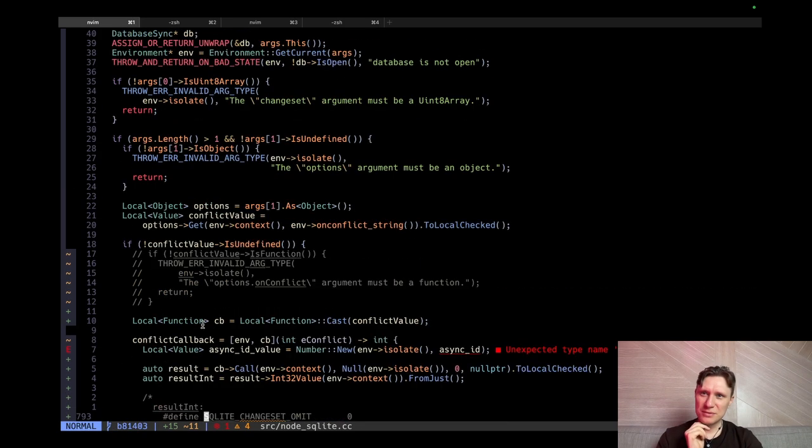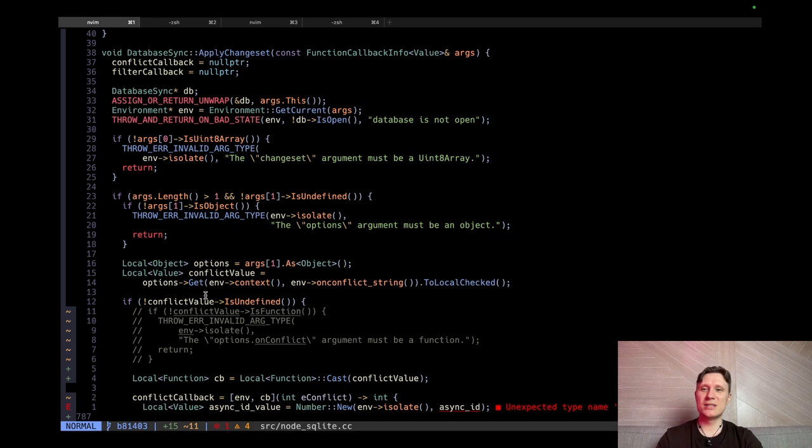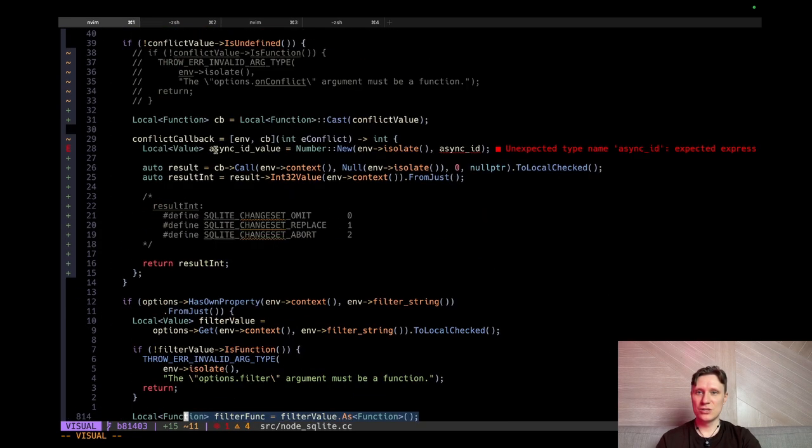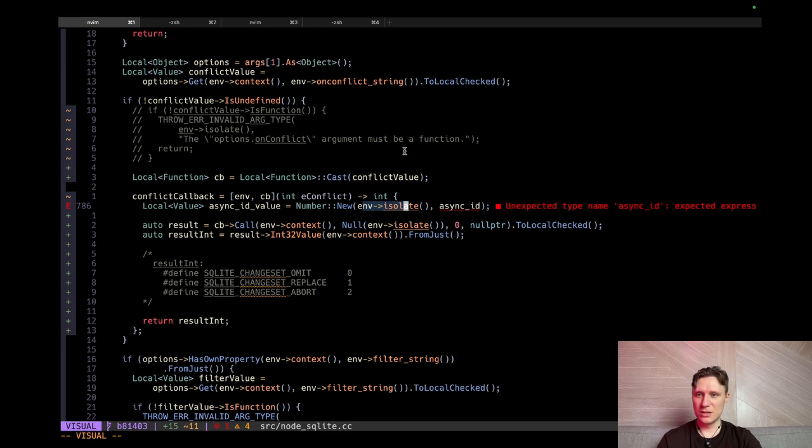I believe they assume JavaScript is single-threaded. So whenever it was called by this apply function, the scope will be valid here. Scopes are made via global state, and the global state is in the isolate. So yes, they will take the scope from the isolate. The isolate is the JavaScript virtual machine. So here it's just a number.